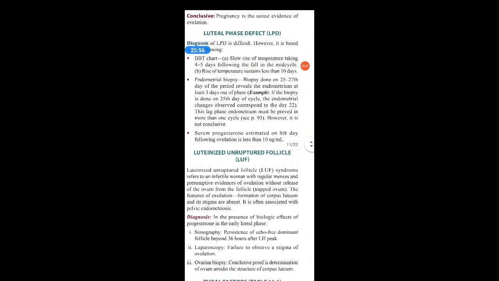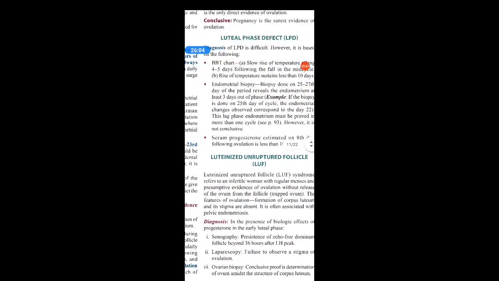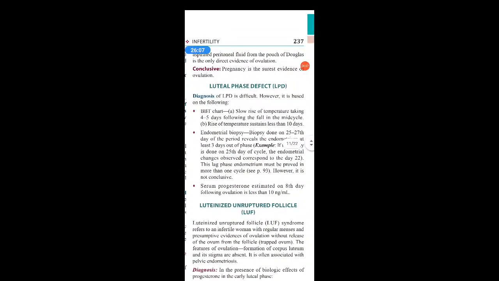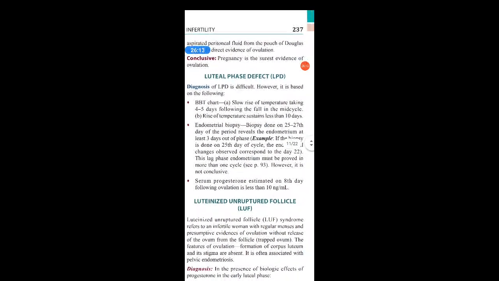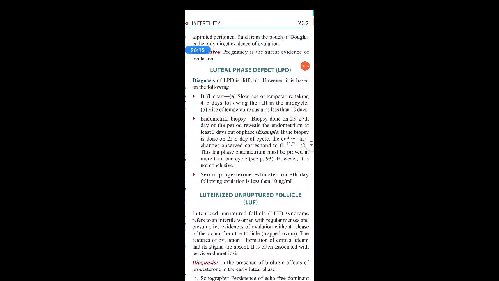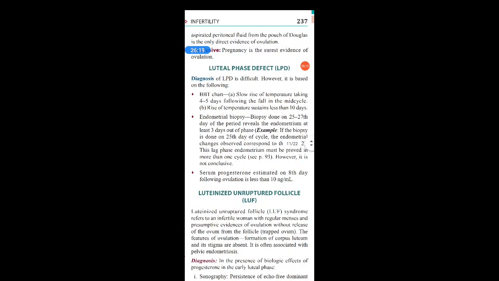So after ovulation, two main points are there in ovulatory dysfunction. One is the LPD, luteal phase defect, and another one is LUF, that is the luteinized unruptured follicle. So coming to LPD, luteal phase defect, diagnosis of LPD is difficult. However, it is based on the following: BBT chart, biopsy and serum progesterone. With these three methods we can diagnose LPD.